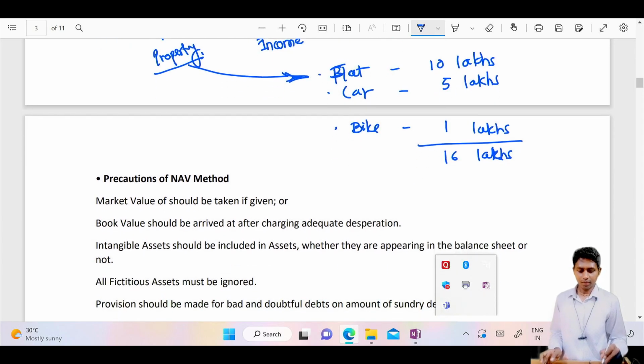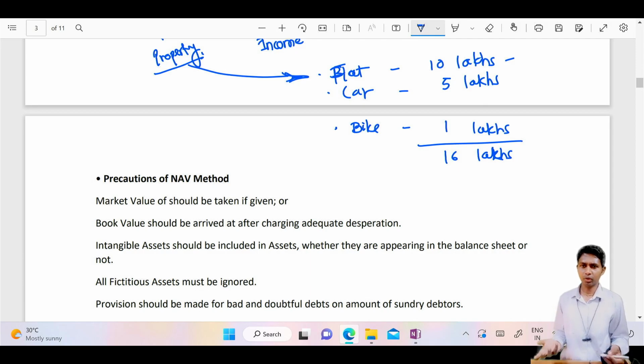Because I know you are my friend, sometimes before you already told me that to take the flat you have taken a loan. Therefore, I will say, don't lie, Sham. Your property is not 16 lakh. Your property is less than 16 because you have taken a loan. That money is payable to the bank, which means that money is not yours. The flat is not only yours. You have given hypothecation of the flat to the bank. You are not the only owner; the bank is also an owner in that. Therefore, if you want to become the full owner of a flat, you must pay the loan as well.